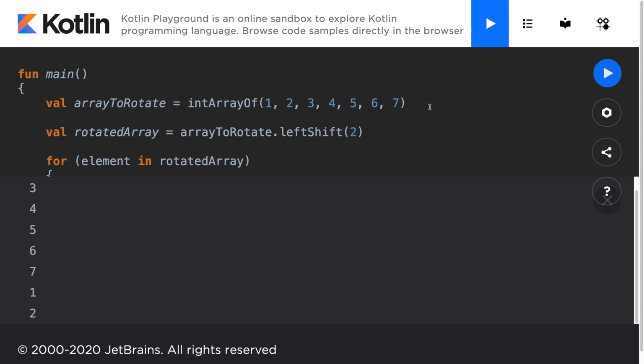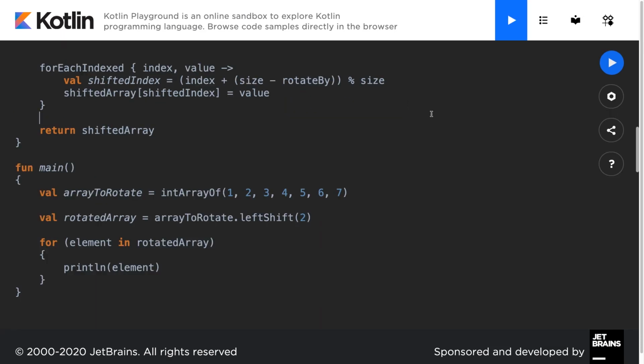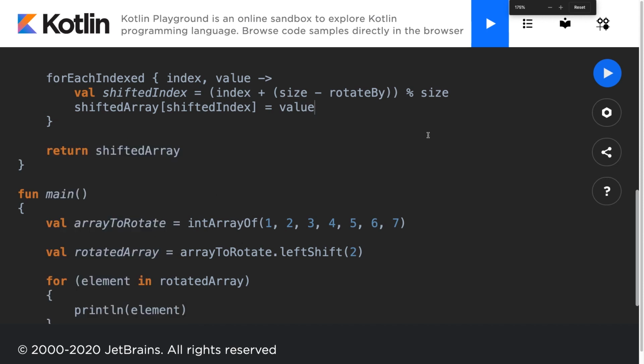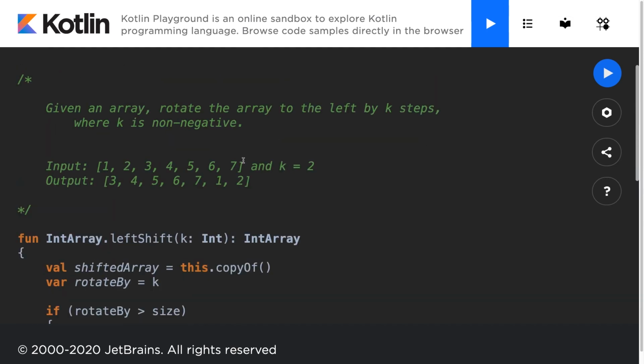I challenge you to also do a variation on this question that you may also be asked, and that is the right shifting. Right shifting is similar to left shifting. However, with left shifting, you take the first k elements and you rotate them to the end, but with right rotation, you take the last k elements and you rotate them to the beginning.